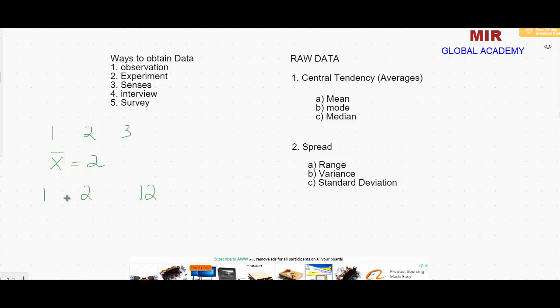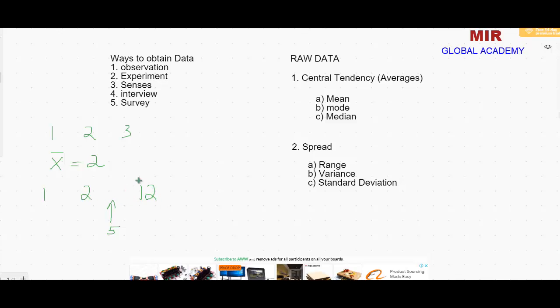So now let's find the average here. According to the definition, average should be in the center of the data. Average should be 2 here, but let's calculate the average. 12 plus 2 is 14, and 14 plus 1 is 15. 15 divided by 3 is 5. So 5. So what happened? Now the average is not exactly in the center of the data. It is because this large value, which is called an extreme value, has pulled the average towards itself.